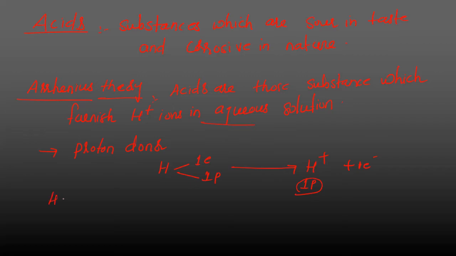Suppose I am taking HCl. If I dissolve HCl in water, it will furnish H plus ions and it will give you Cl minus. That means if I am dissolving HCl in water, it is undergoing ionization to produce H plus ions and Cl minus ions. One very important thing here: this H plus ion is very, very small.